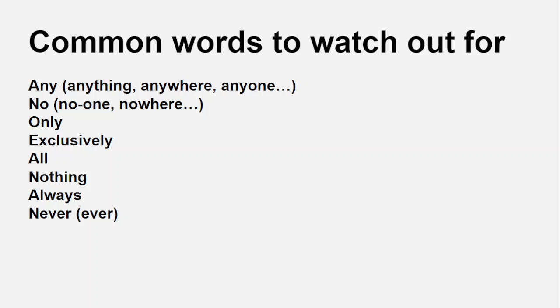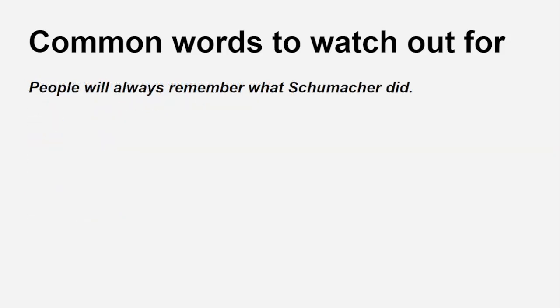For example, of any: anything, anywhere, or anyone. Of no: no one, nowhere. And finally, of never: ever. Now, does this always work? Whenever we see a word on that list, will it always turn out false?